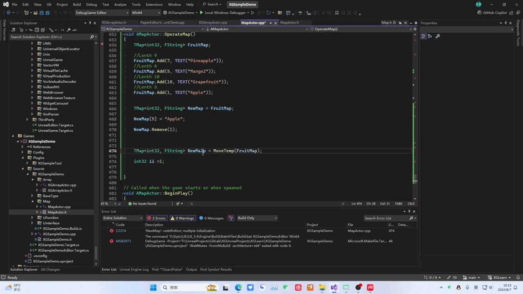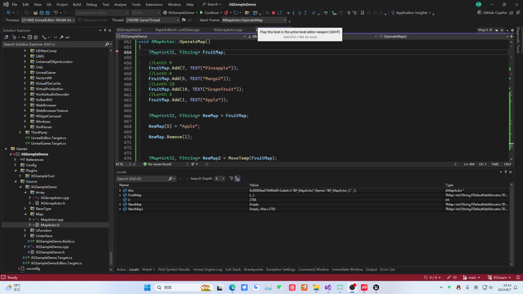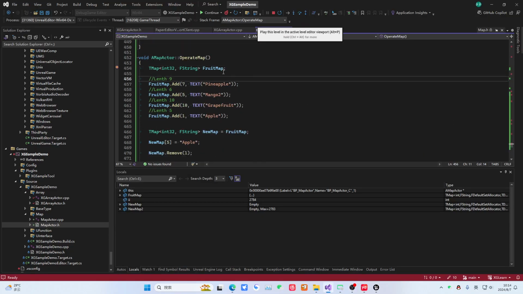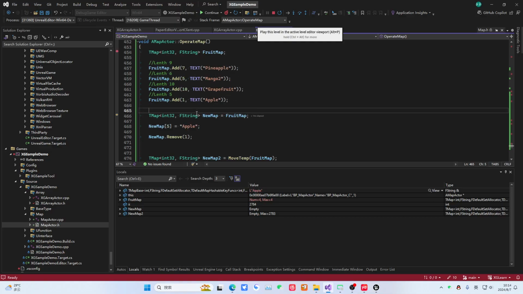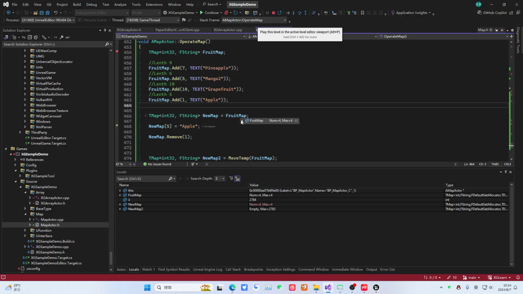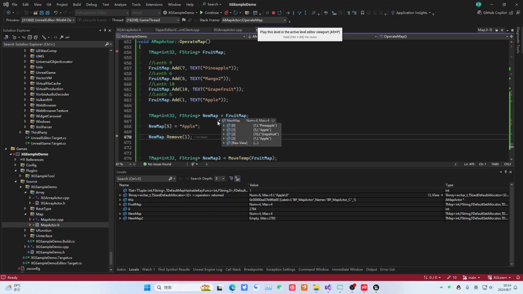It is redefined here. Let's give it a 2. Yes, we will execute this now. Okay, our breakpoint has arrived. Good, this is our map, right? No problem. In this area, we make a copy. It's equivalent to 2 maps, right? Although they look the same. And we are now operating on the second map.